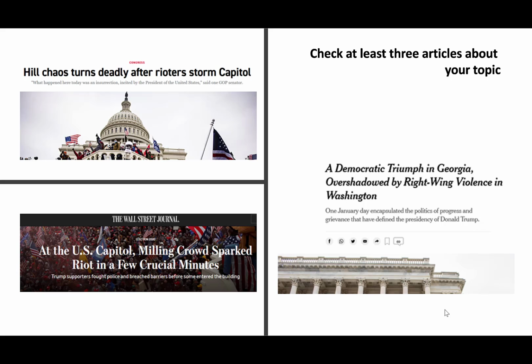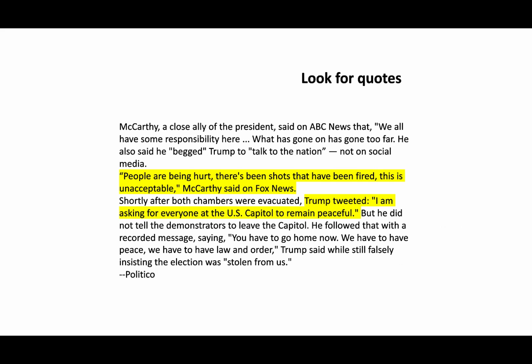Especially if you are following a recent event or a controversial topic, check at least 3 different articles about the issue. Check whether the details are consistent or look for variations. Look for quotes. Who did the reporter interview? Does the article have eyewitnesses or bystander accounts? Was a subject or policy expert asked for their perspective? Does the article refer to statistics? Where do the numbers come from, if so?